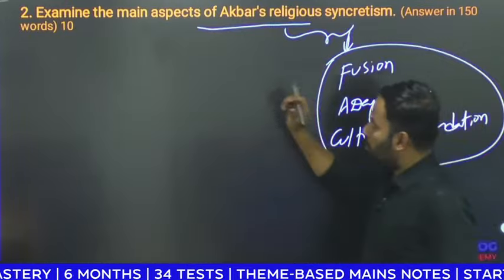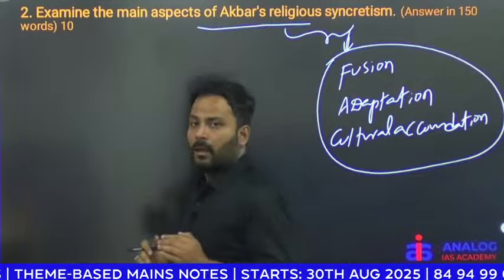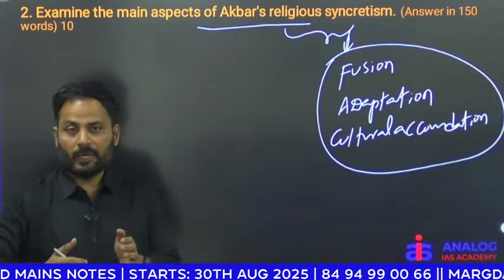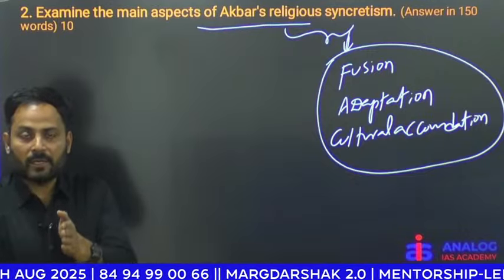So how do you start this question? We start this question by saying, in the 1560s Akbar ruled Delhi as a Mughal emperor.